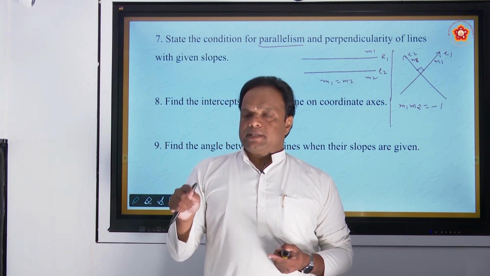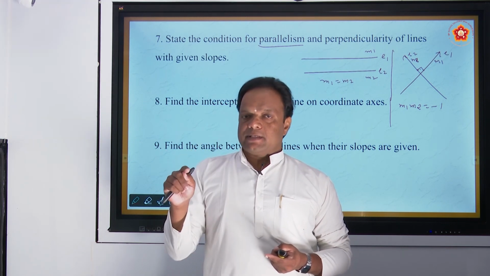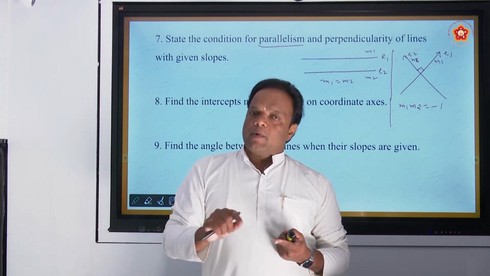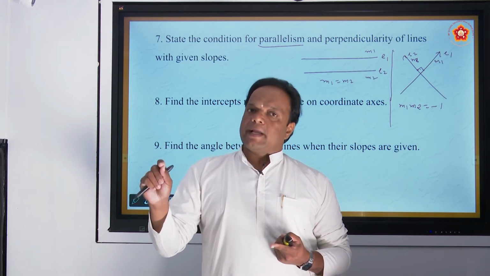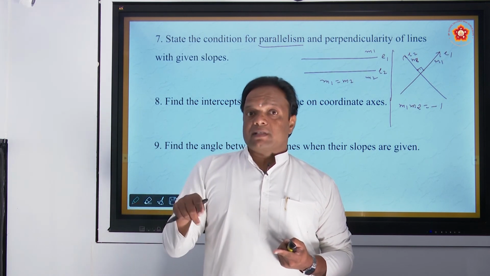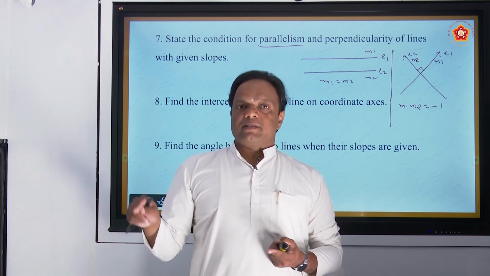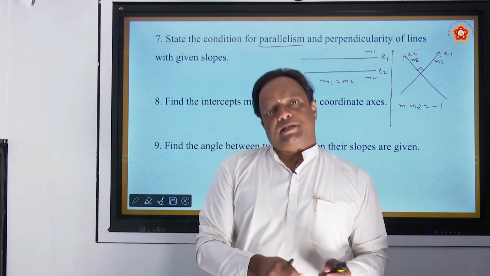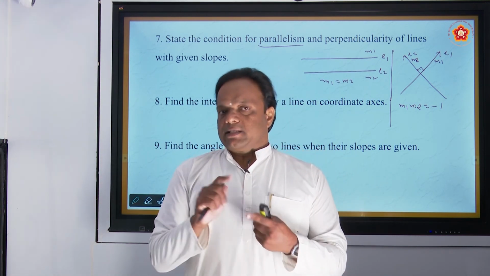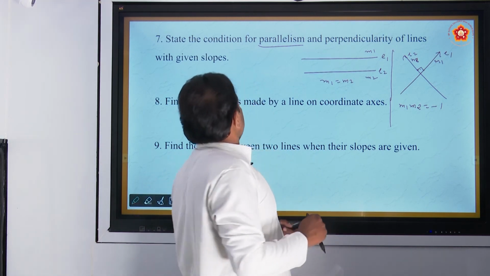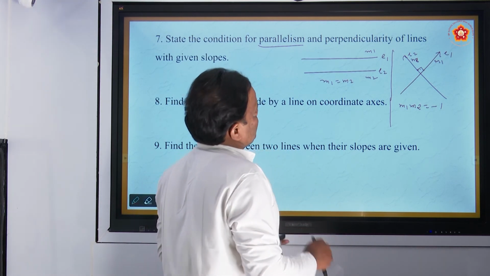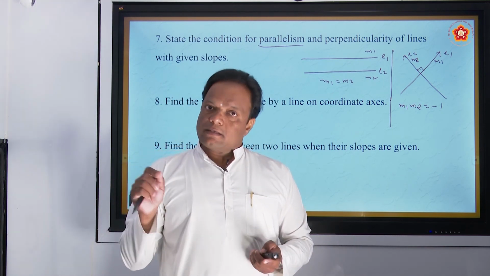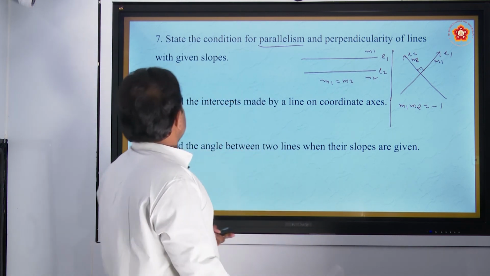Suppose L1 slope is M1, L2 slope is M2. The two lines are perpendicular, then M1 into M2 is equal to -1. Conversely, if the product of slope is -1, then the two lines are perpendicular to each other, means the angle between the two lines is 90 degrees. This is the condition for parallelism and perpendicularity of lines when given their slopes. This is objective 7.